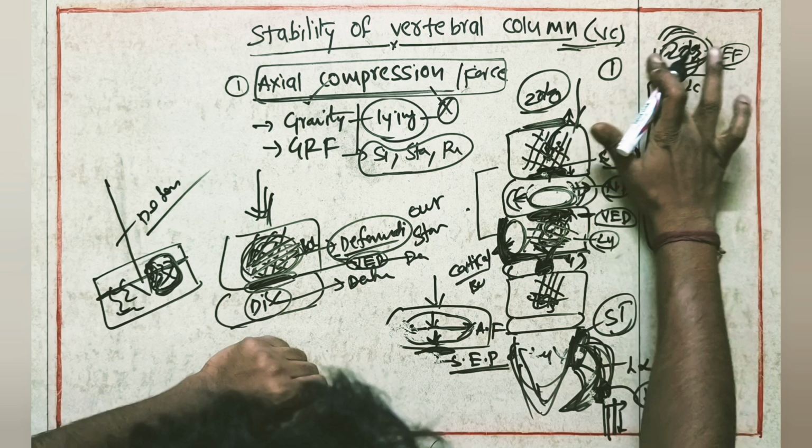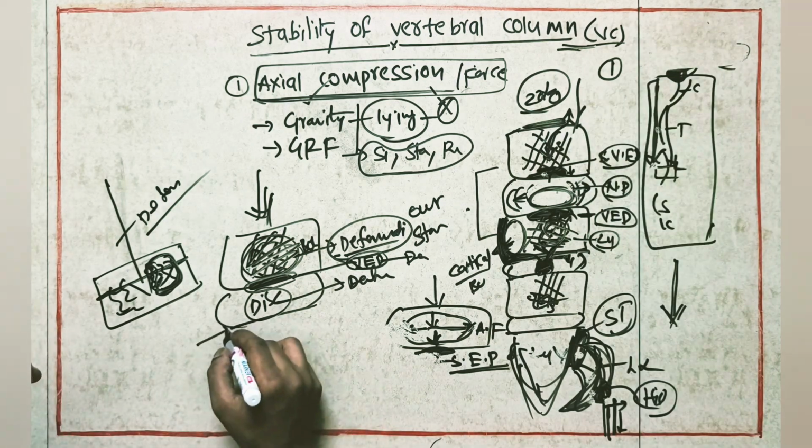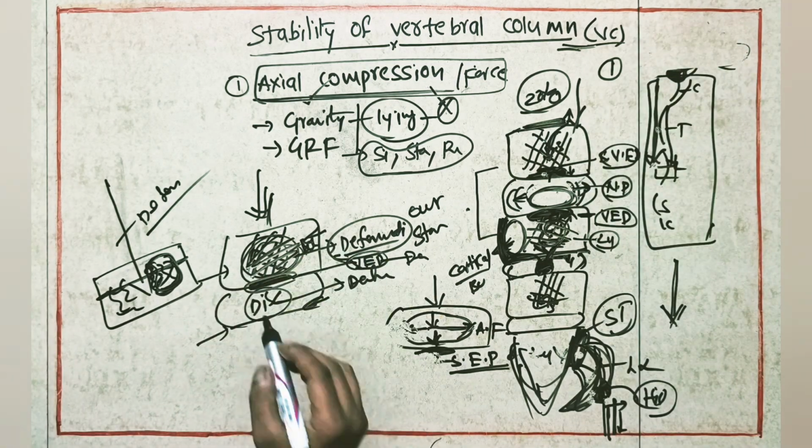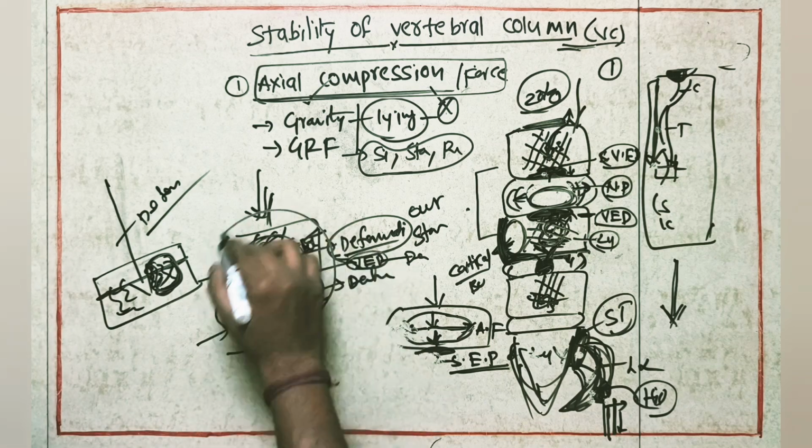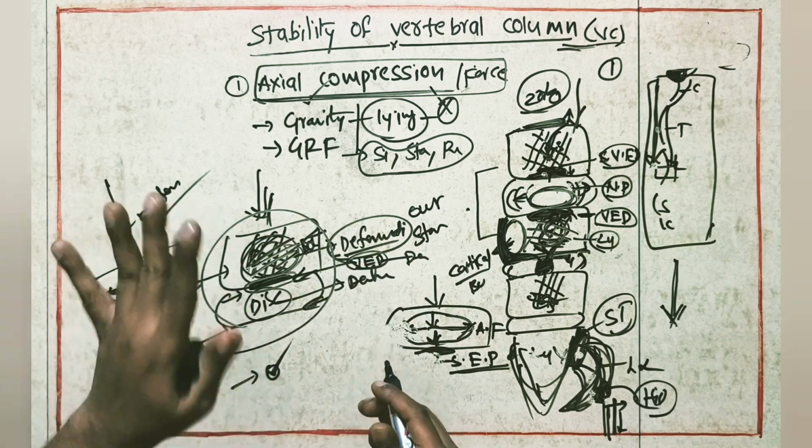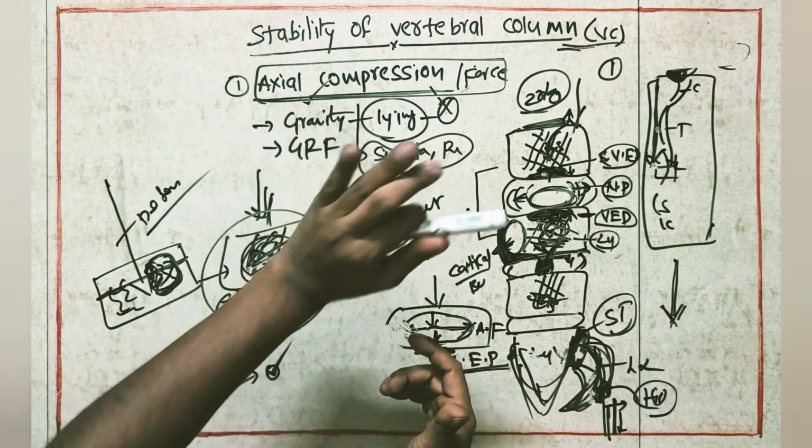After removal of this load, what will happen? The disc will come back to its normal position, the trabecular system will come back to normal position, the vertebral end plate will come back to normal position, and then everything will be set right. So this is the axial compressive force of the vertebral column. Okay.